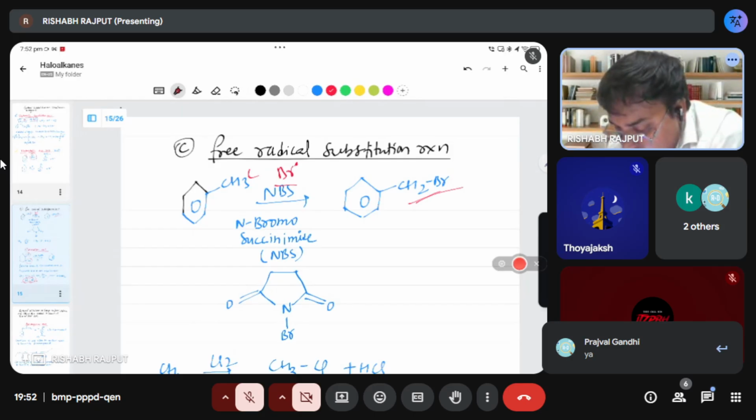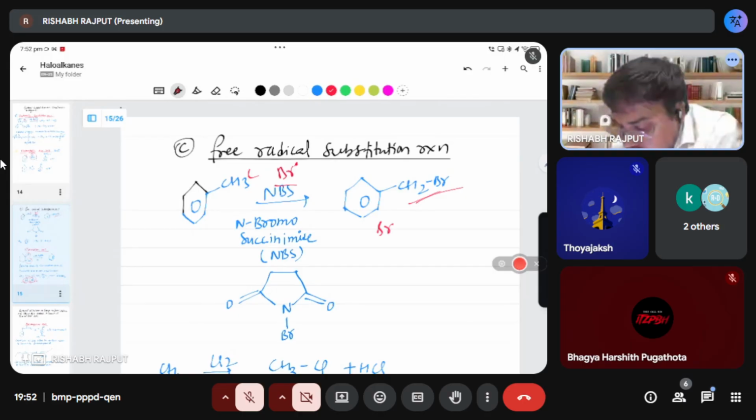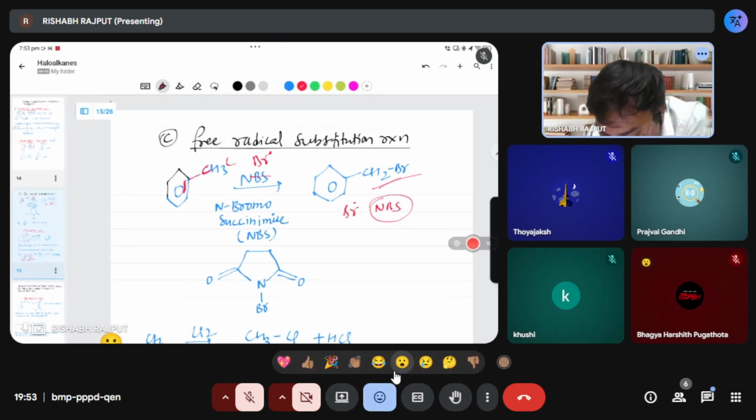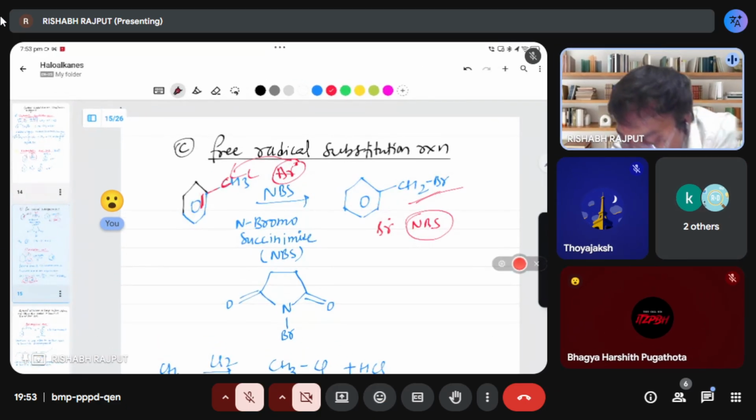When you take bromine in the presence of NBS, I told you in the alkene class today, in the last, that whenever you have this, it will undergo allylic substitution. Here allylic substitution will happen. So here the double bond is there. If you suppose there is a benzene substitution here, this carbon connected to it is the allylic carbon. That is why the bromine free radical will go to this carbon only. That is a free radical substitution of allylic.